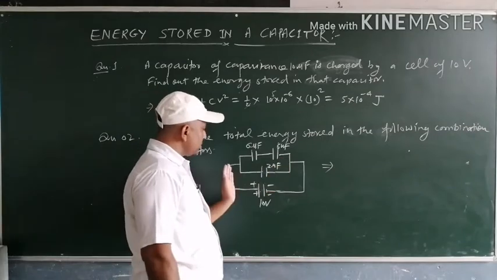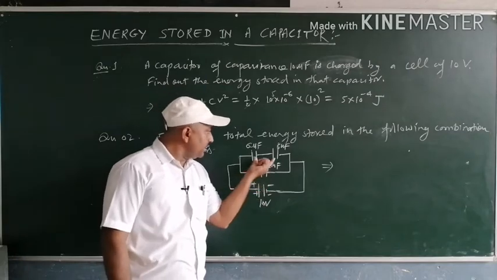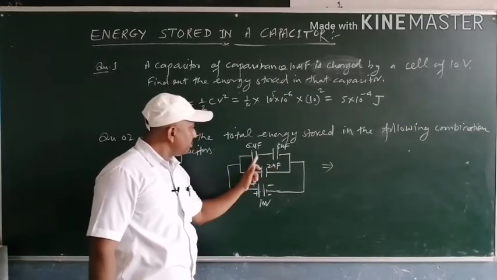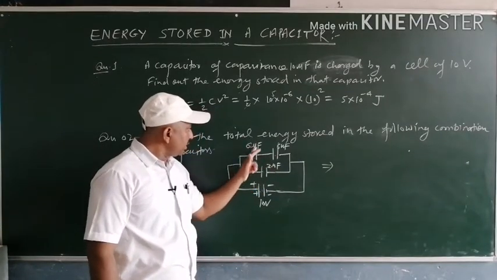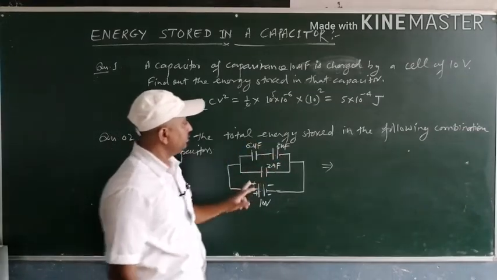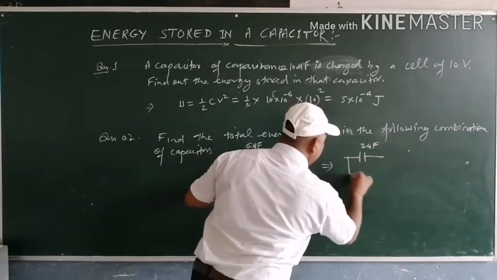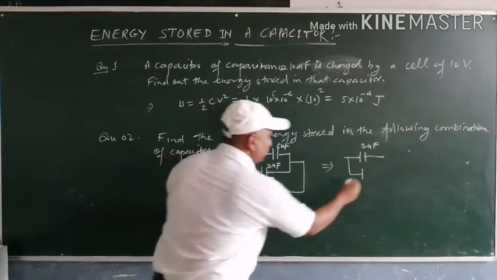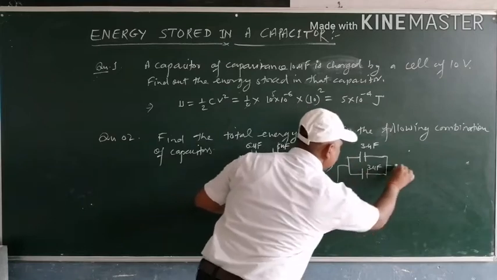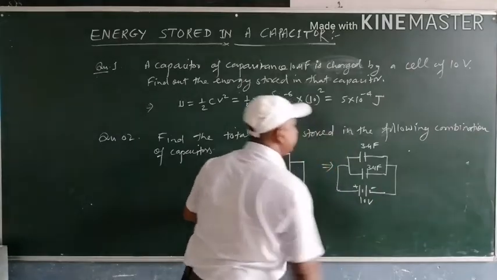To find out the equivalent capacitance of this circuit, first we have to reduce this circuit, as this is a series combination. So the equivalent of this series combination will be 1 by 6 plus 1 by 6, that is 2 by 6, that is 1 by 3. So 3. The combination of these two capacitors will be 3 microfarad, and that is connected in parallel with a capacitor of 3 microfarad, and the combination of these capacitors is connected by a battery of potential difference 10 volt.